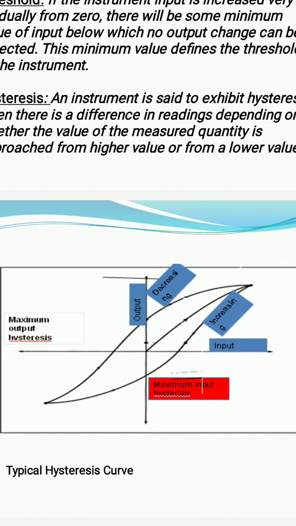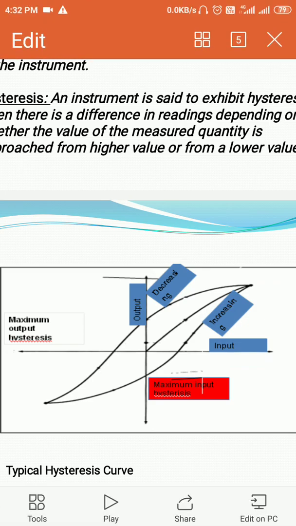For 10 kg load, what is the pressure? For 20 kg load, what is the pressure? For 30 kg load? I go on measuring pressure for different loads in increasing order. Then once again I check the pressure for decreasing loads. For 50% load, what is the pressure? For 40% load? For 30% load, 20% load, 10% load, I go on decreasing.